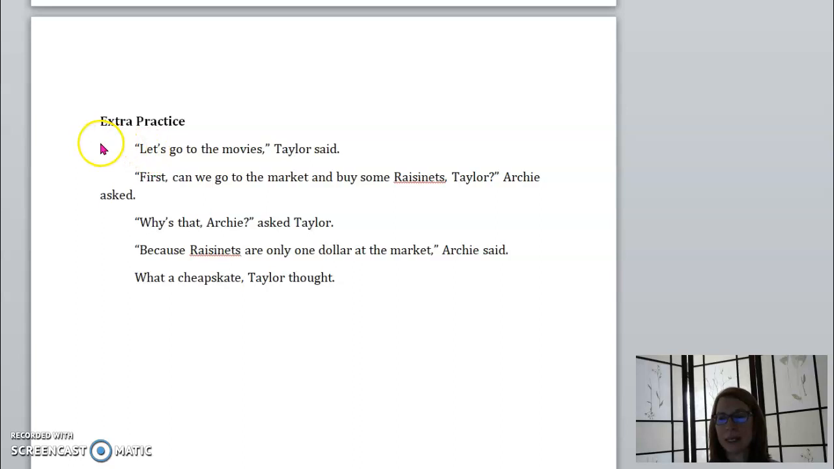Also, we've indented each time a new speaker comes in to talk. So this is 5 different paragraphs here.